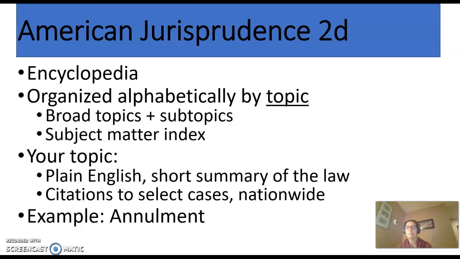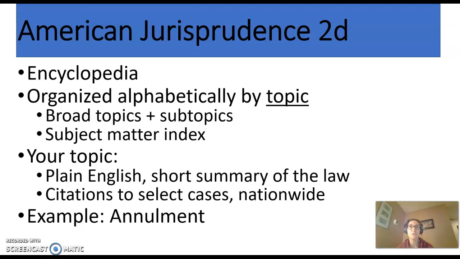Now, just like we talked about with the digest system, every broad topic can also be broken down into subtopics, and AMGER does that for us as well. But AMGER is a wonderful resource because it's written in as close to plain English as you'll probably find.